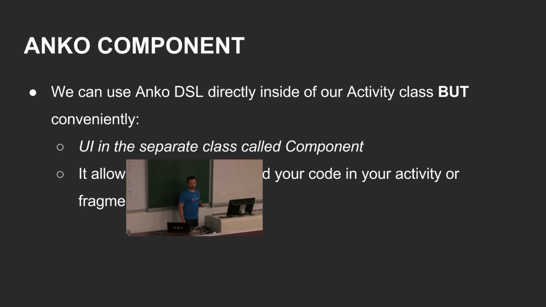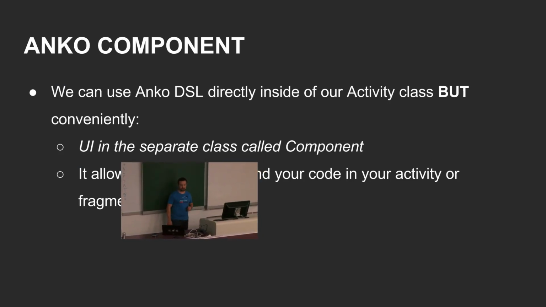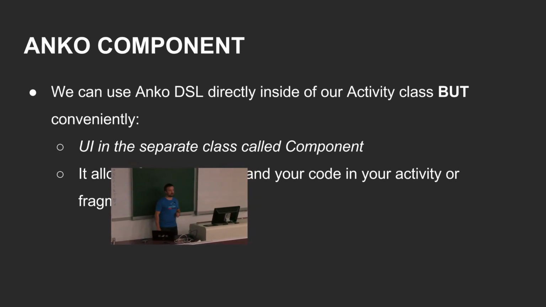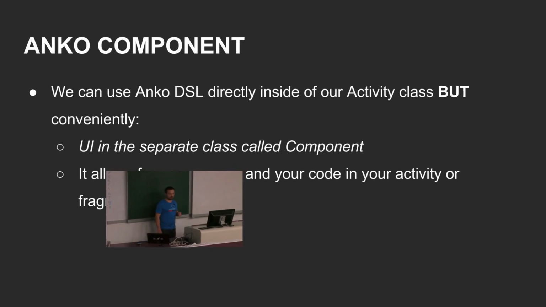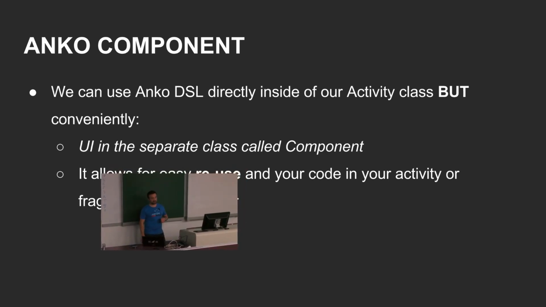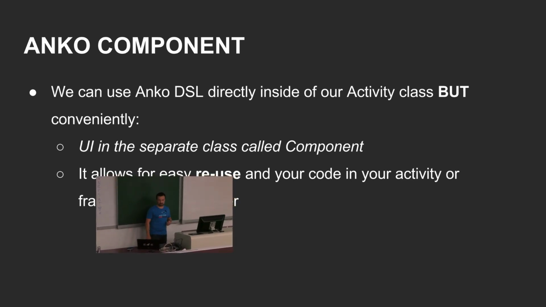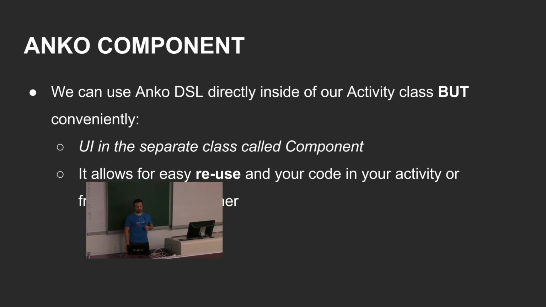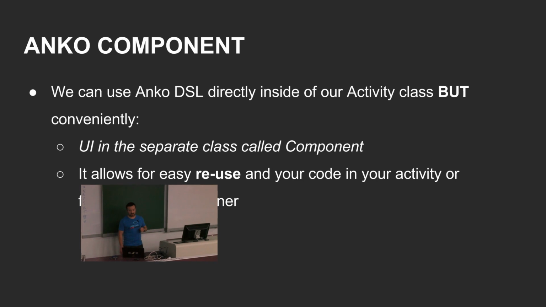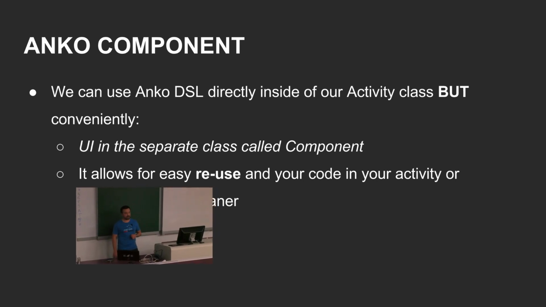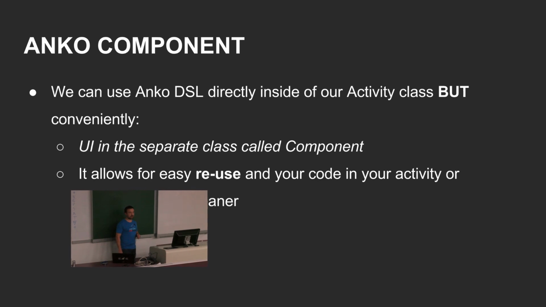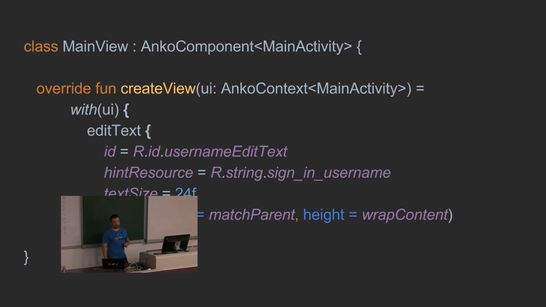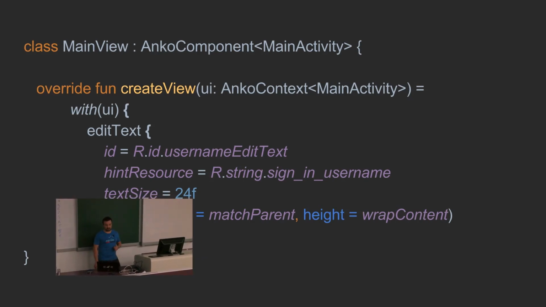This was one example, but another way to define the UI dynamically using Anko is to create your view inside of Anko components. So you can easily reuse your code, because you can share this component with other views. And how can you do it? You normally create a new class which will extend AnkoComponent, and as a generic type you will put the name of your activity. And then you will override the createView function, and inside of this createView you will define your dynamic layout.